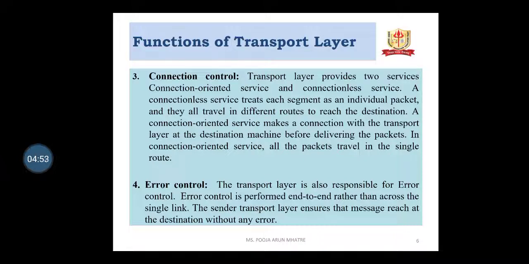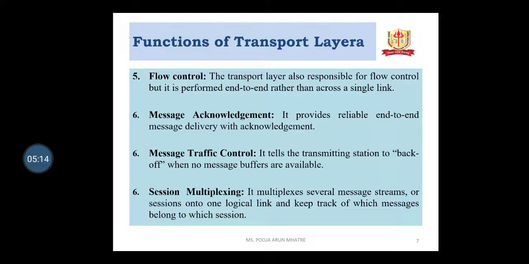Error control. The transport layer is also responsible for error control. Error control is performed end-to-end rather than across a single link. The sender transport layer ensures that the message reaches the destination without any error. Flow control. The transport layer is also responsible for flow control, but it is performed end to end rather than across a single link.